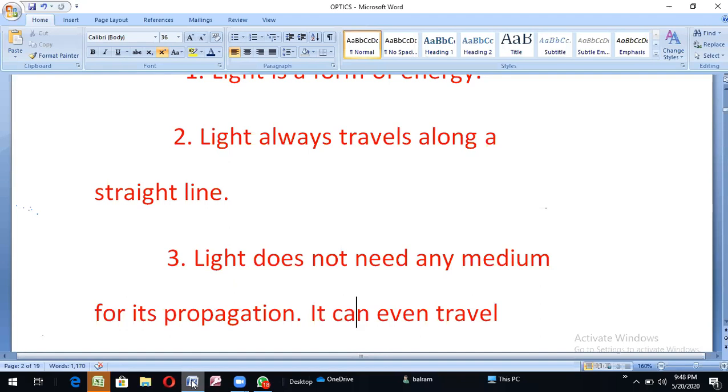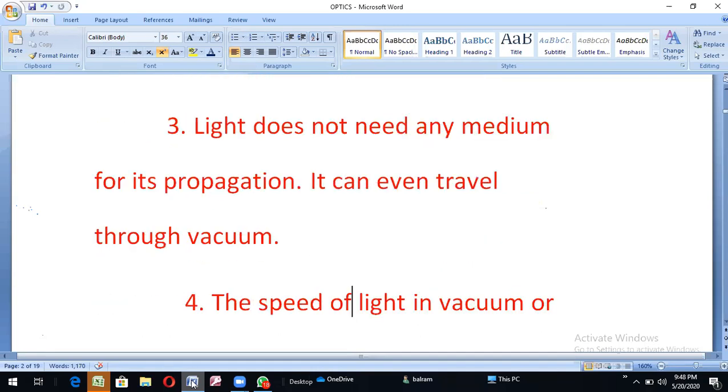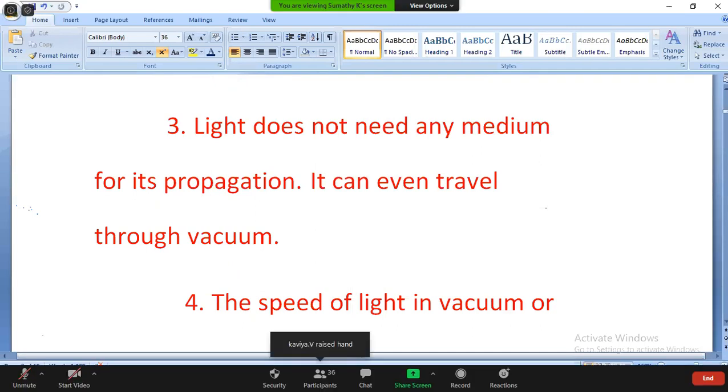As I already said, light has no medium to travel, and it can even travel through a vacuum. Vacuum means no air. Air is a medium, but without air the light can pass through.